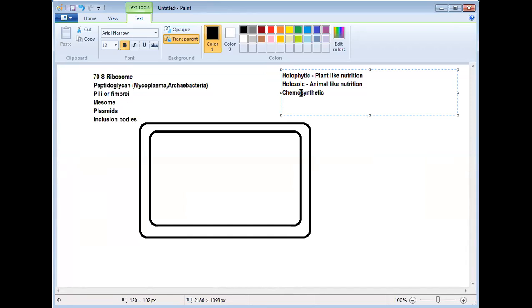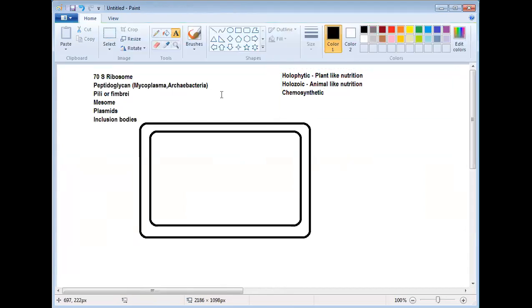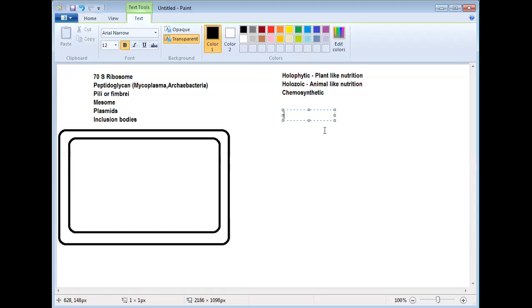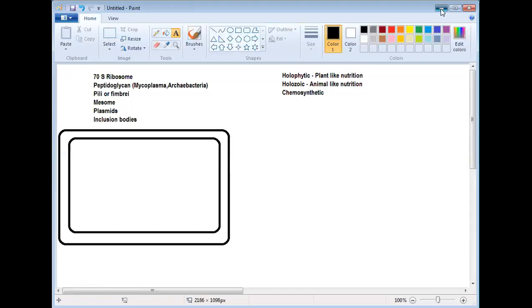Sir, could you please explain what is the difference between photosynthesis and chemosynthesis? Photosynthesis means light. I thought I'll explain this later. Okay, you have asked me. Let me explain. When you say photosynthesis, source of energy is what? Light.